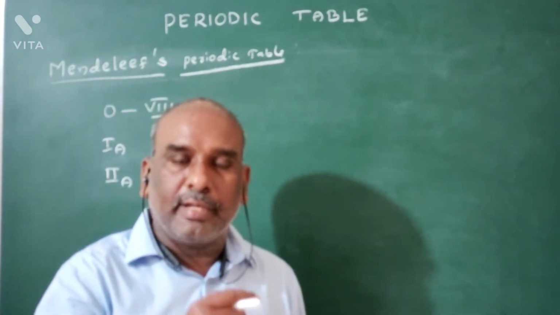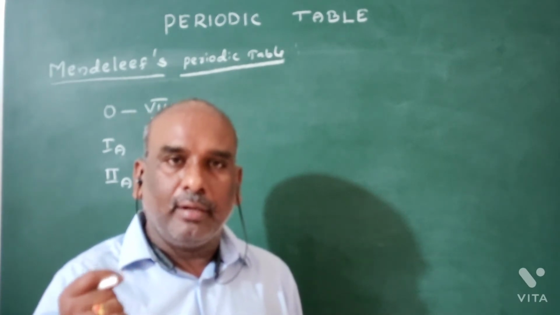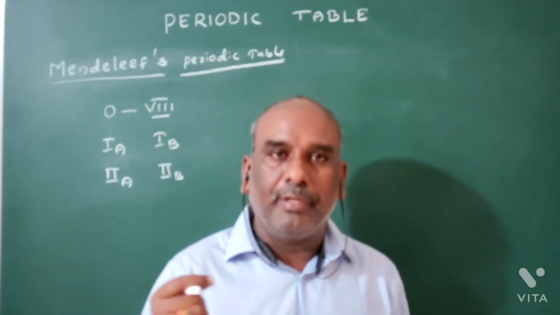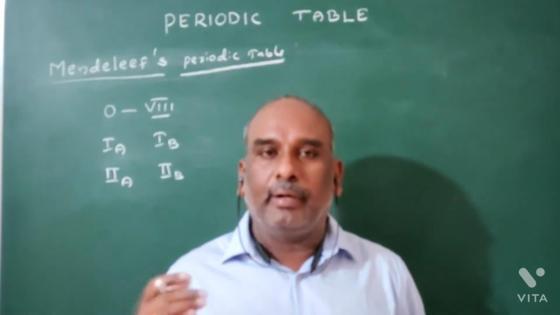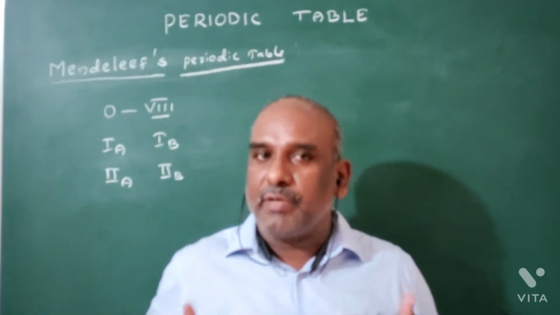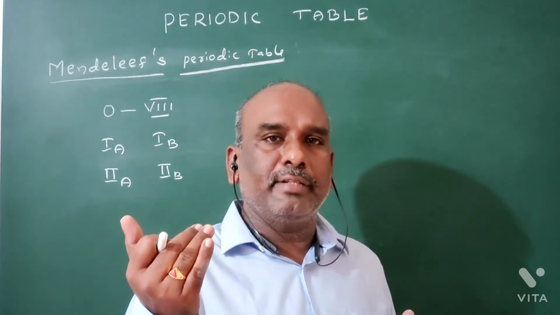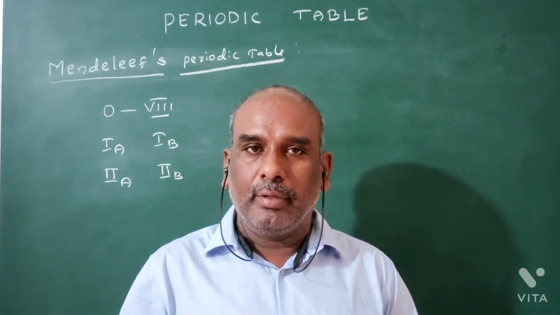The fourth period is classified into even and odd. The fifth period is classified into even and odd. The sixth period is also classified into even and odd. In general, we know that the first period has only 2 elements. It is called a very short period.